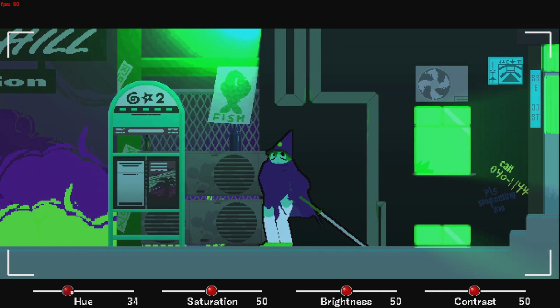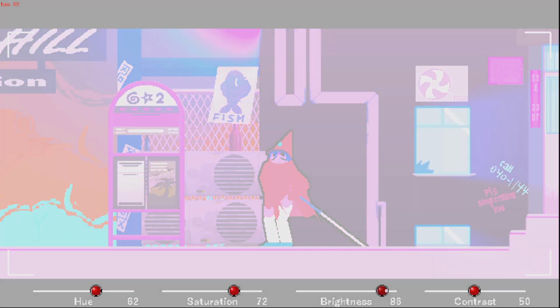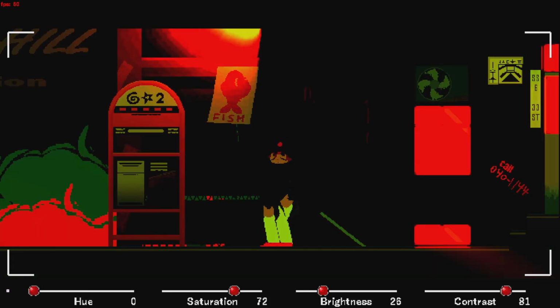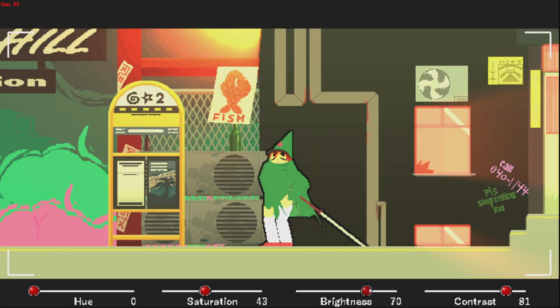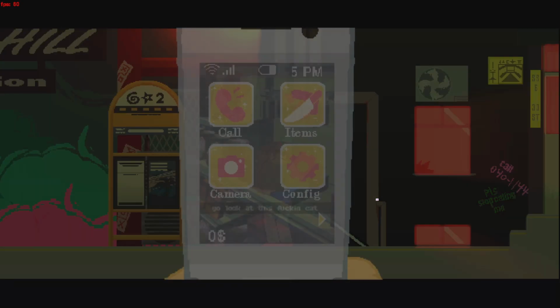We are super happy to announce that the first draft of the camera system is working. With this app, you can change the hue, saturation, brightness and contrast of the screen. And you can even save it down to your computer. As for now, this is a very early implementation, but I thought it would be interesting to show you guys that we've got the ball rolling on it.